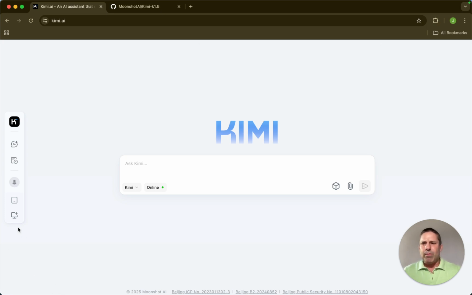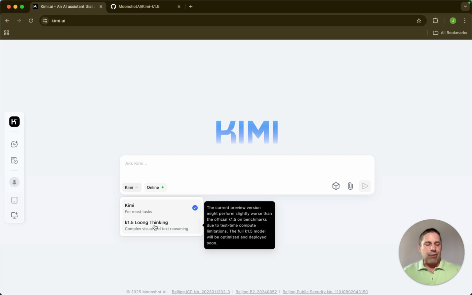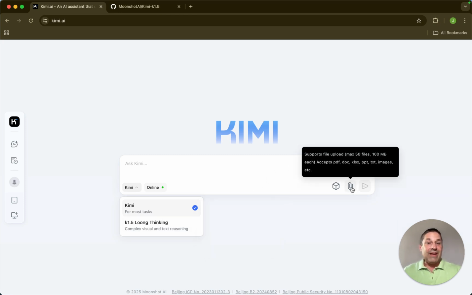Got a simple but effective GUI setup. Here is the normal model, the Kimi approved version since it came out in October of 2023. But this is their general model. This is that reasoning model. They call it long thinking. I like the two O's that they include. You have to select that. You can attach up to 50 files, various types.